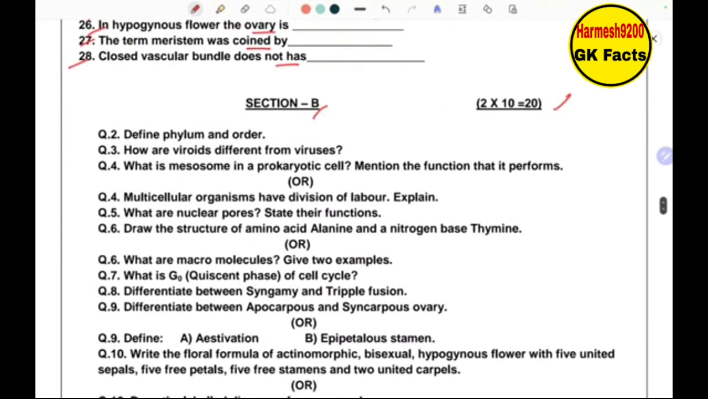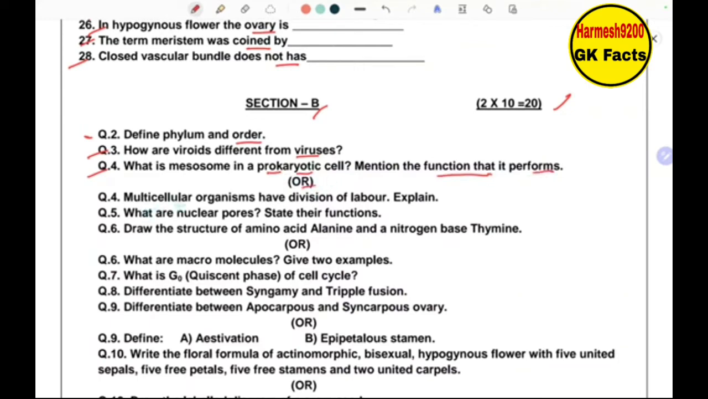Section B, each question of 2 marks, 10 questions. Define phylum and order. Next, how are viroids different from viruses? Next, what is mesosome in a prokaryotic cell? Mention the function that it performs.